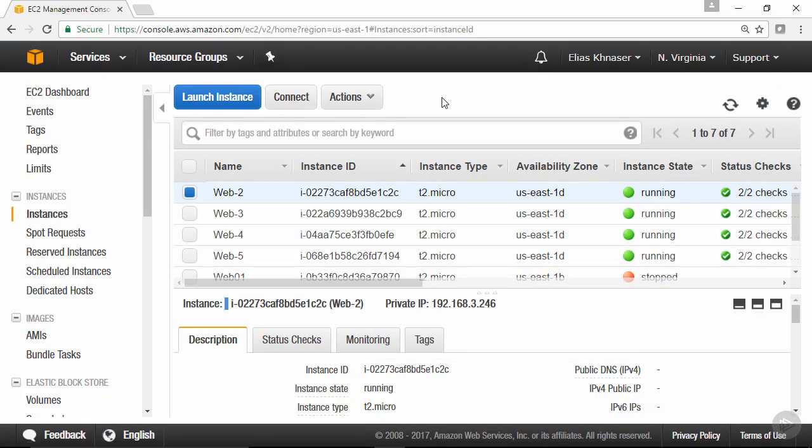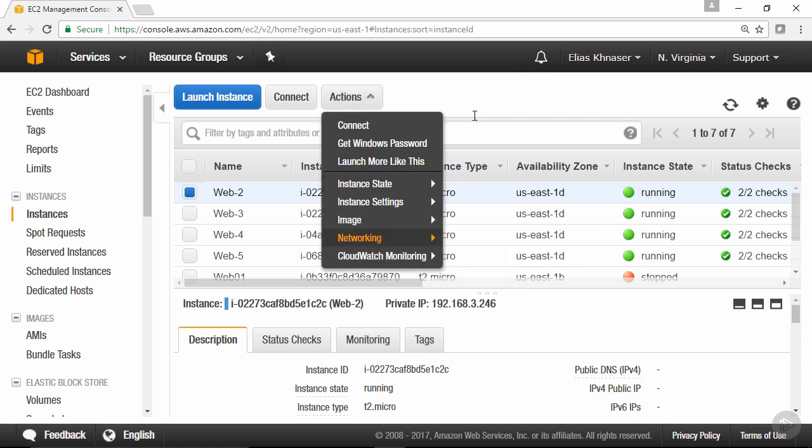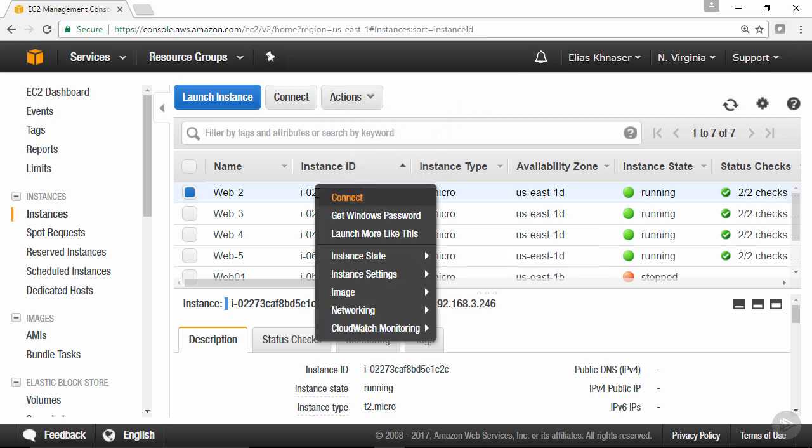And that's really all there is to creating instances, one or multiple, like we did. Now, there are ways to interact with this instance. From the actions menu, you can select it and you'll see access to this menu, or you can simply right-click a particular instance and you'll see a slew of things that you can do. We already talked about connect. We already talked about get Windows password. You can launch more instances like this. It will essentially replicate this and just launch more instances like it.